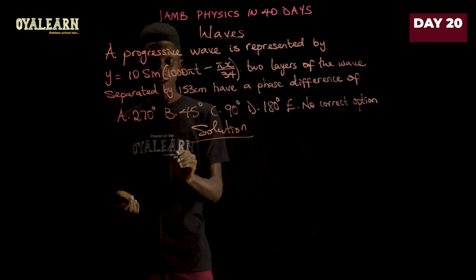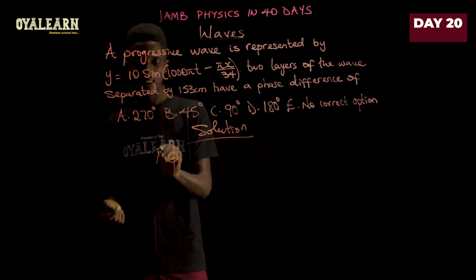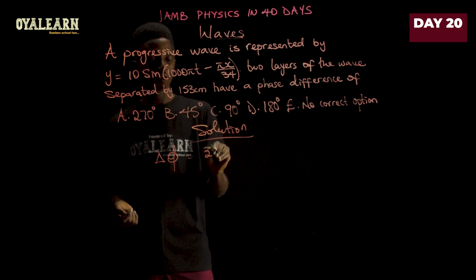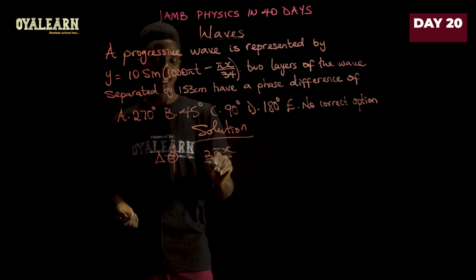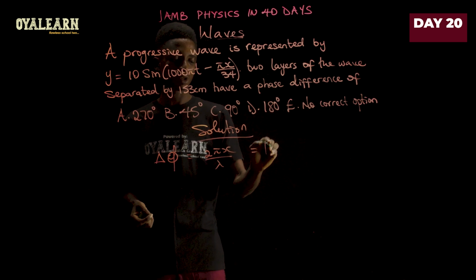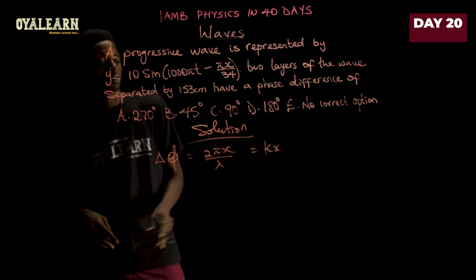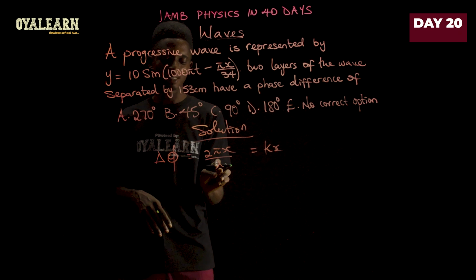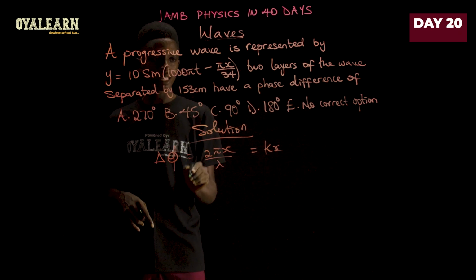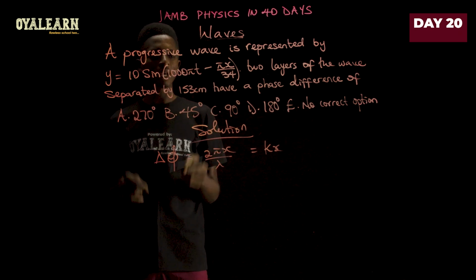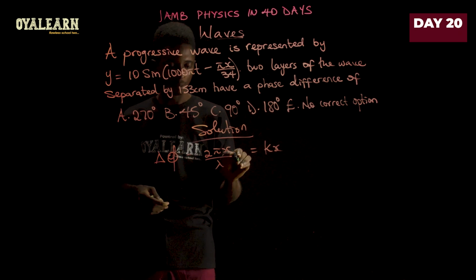Note this: phase difference is 2 pi x over lambda, the same thing as what we know as kx. So applying this, we need to first find the value of lambda, by comparing this with the regular equation of a progressive wave.